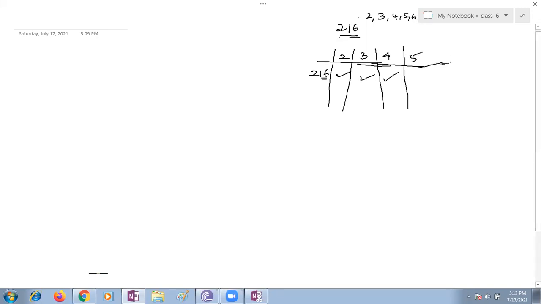Jaydeep, ma'am, it is not divisible. Can you give the reason quickly, Jaydeep? Yes, ma'am, because the last digit is neither 0 nor 5. Very good. It is neither 0 nor 5, so it is not divisible by 5.